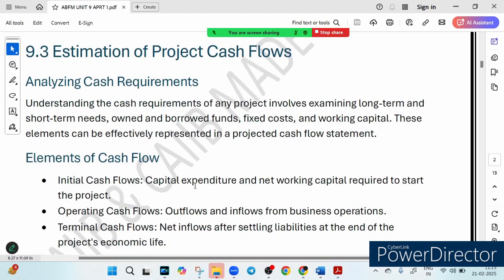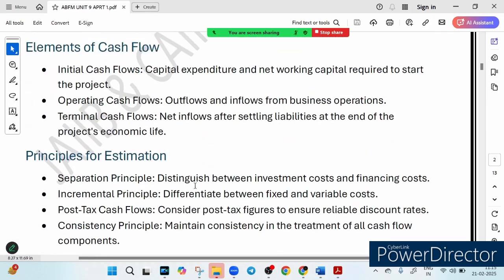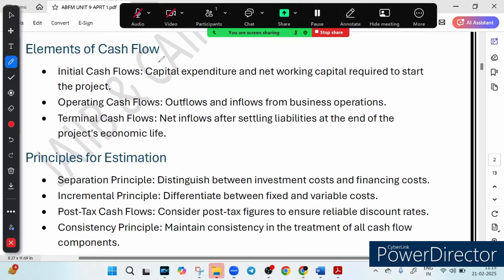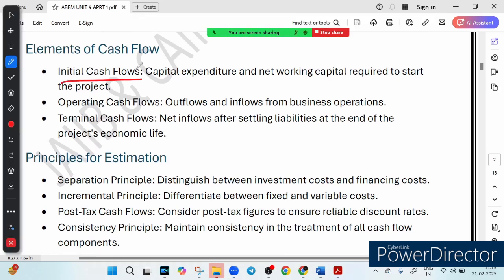The first element is the initial cash flow. What is the meaning of initial cash flow? See, money is spent before the project even starts. The project has not started yet, but the money spent is called initial cash flow. This includes, suppose we buy machinery, it is included in initial cash flow. Suppose we set up the office, it is included. Suppose we arrange fund for daily operation, it is included in initial cash flow.